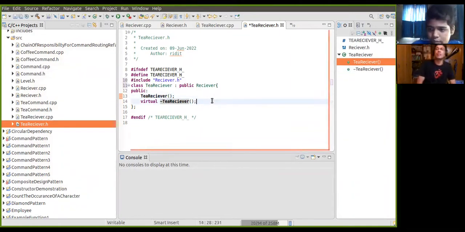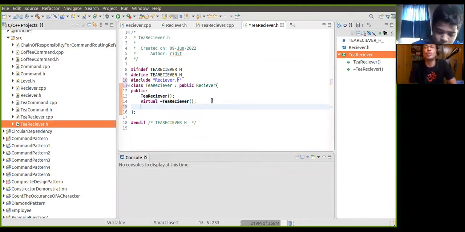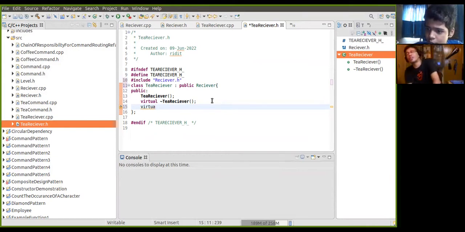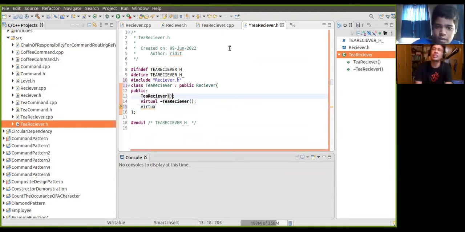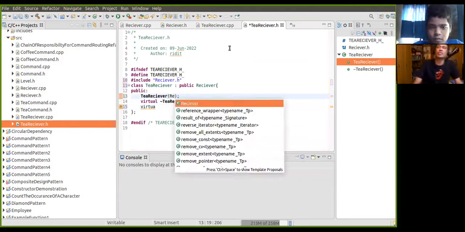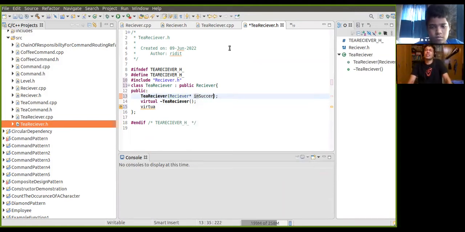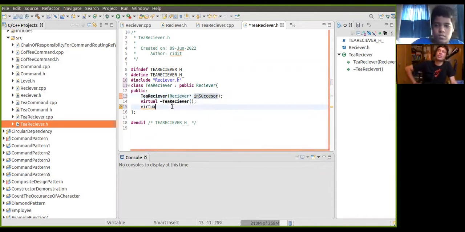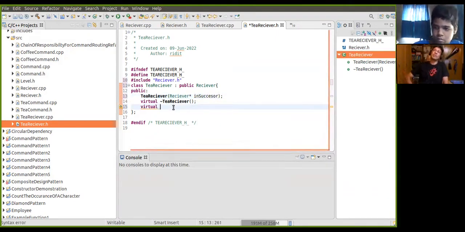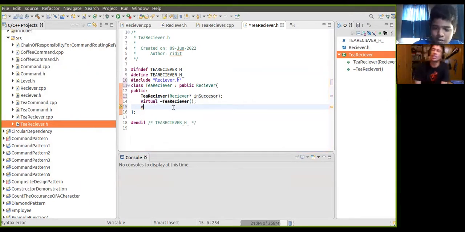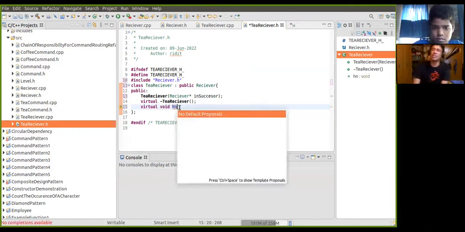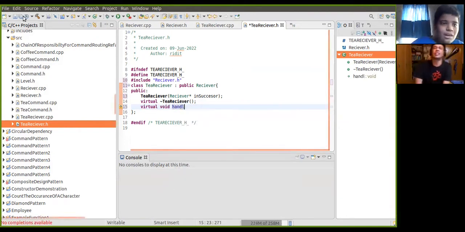Tea receiver will also have a similar kind of constructor, and it must take the receiver star because there we will call the base class constructor. Then here you can make it a pure virtual function again, because we will implement it in the next level, in the concrete class, and then command implementation.